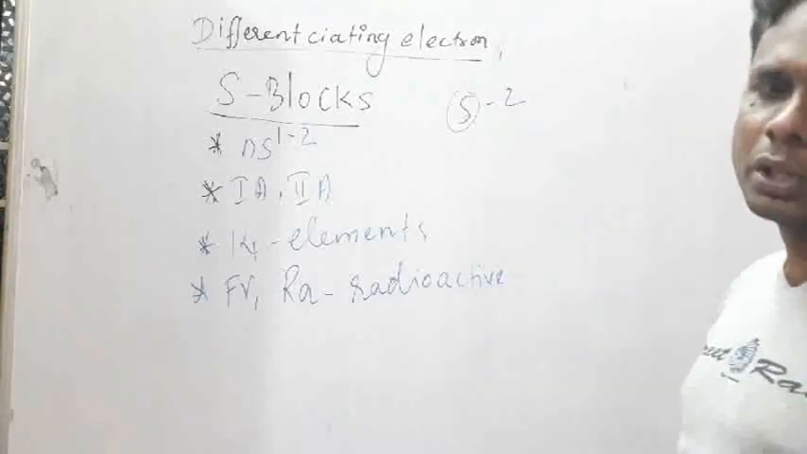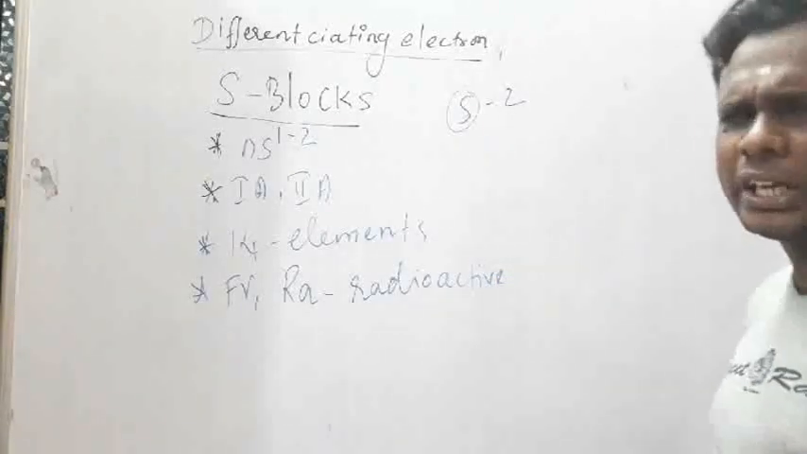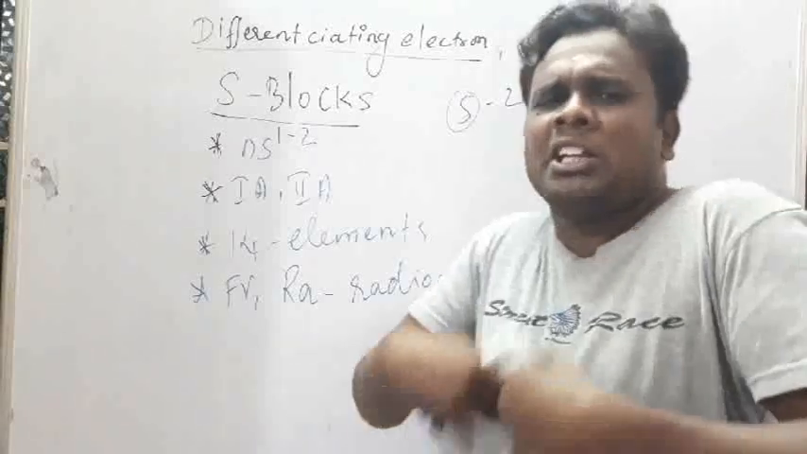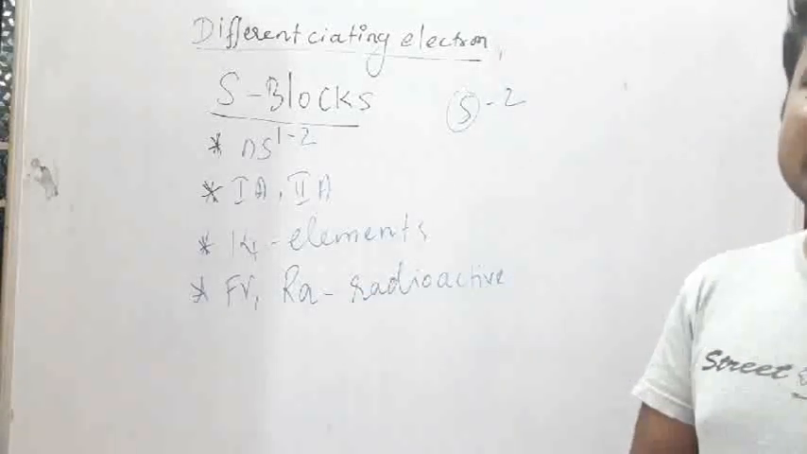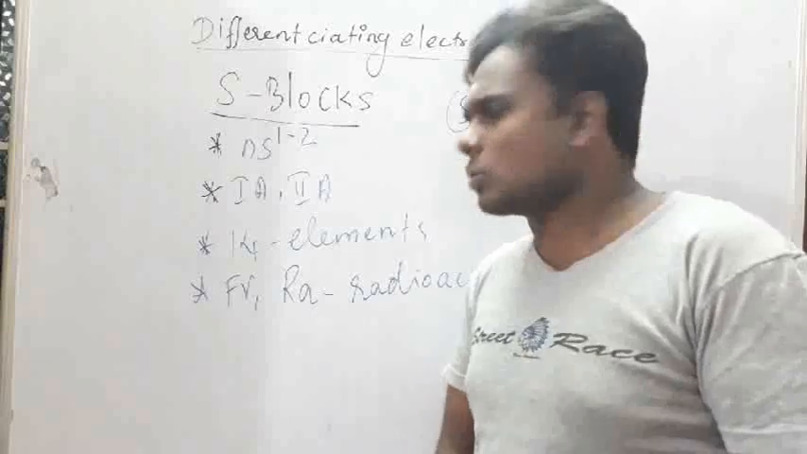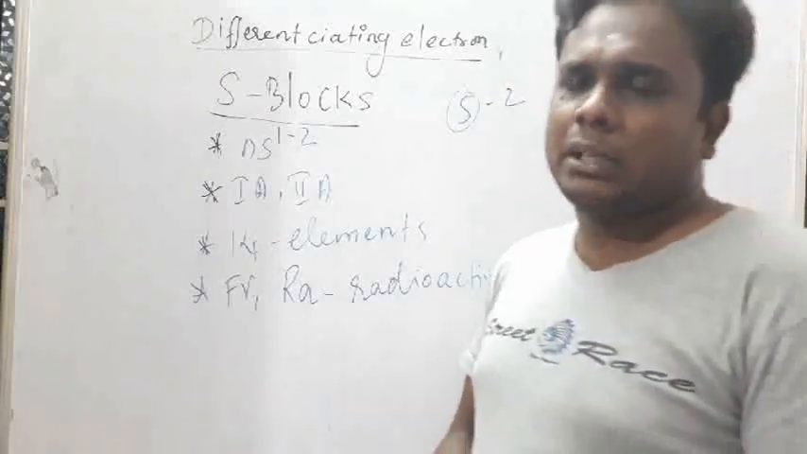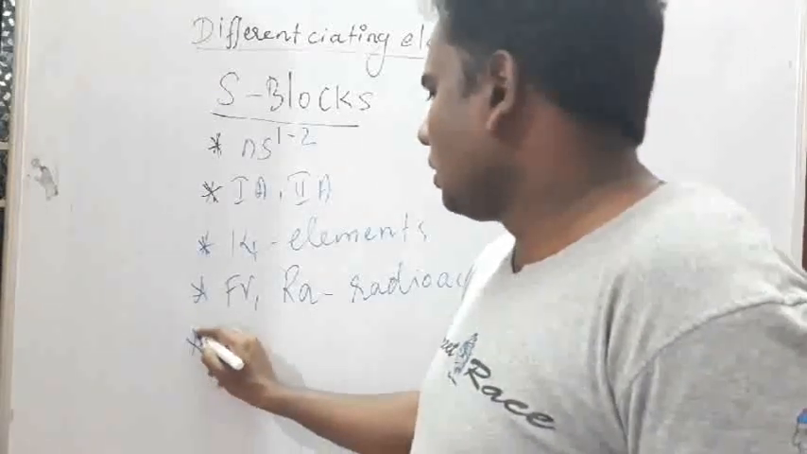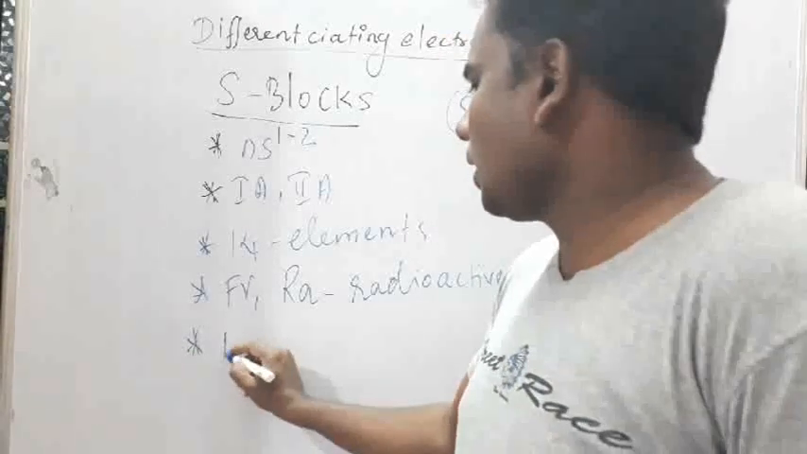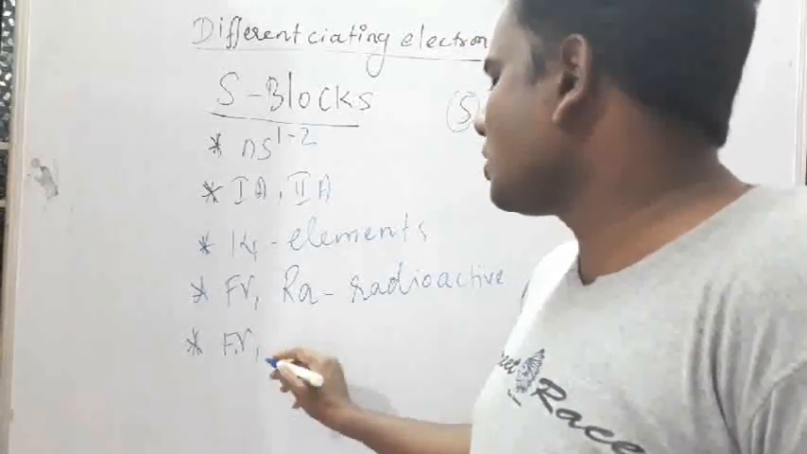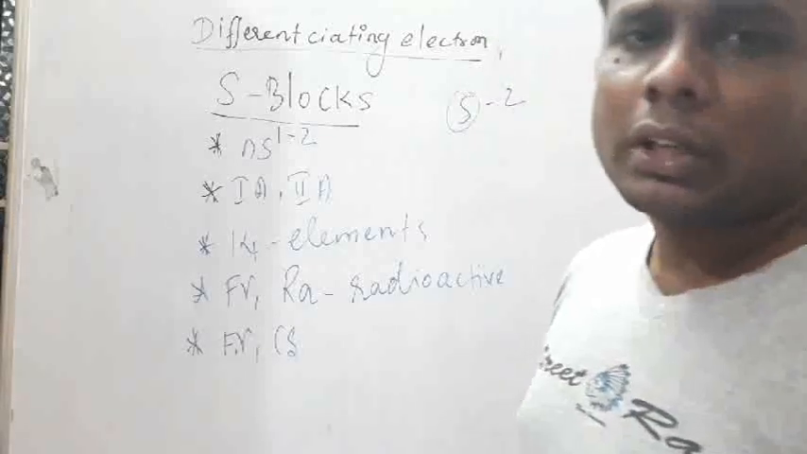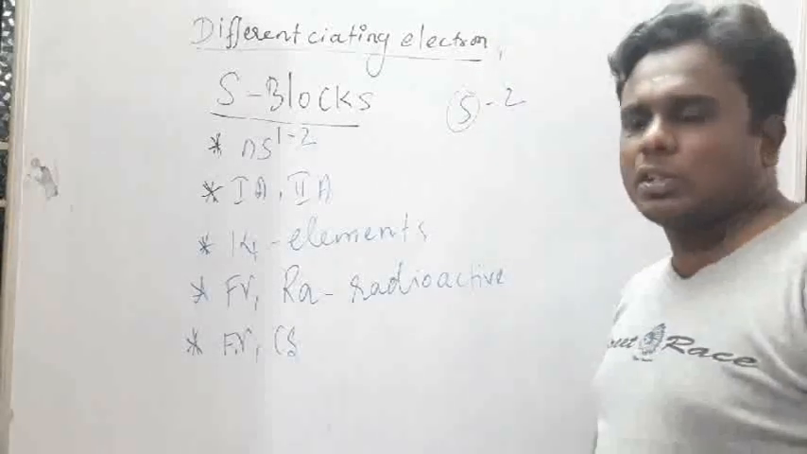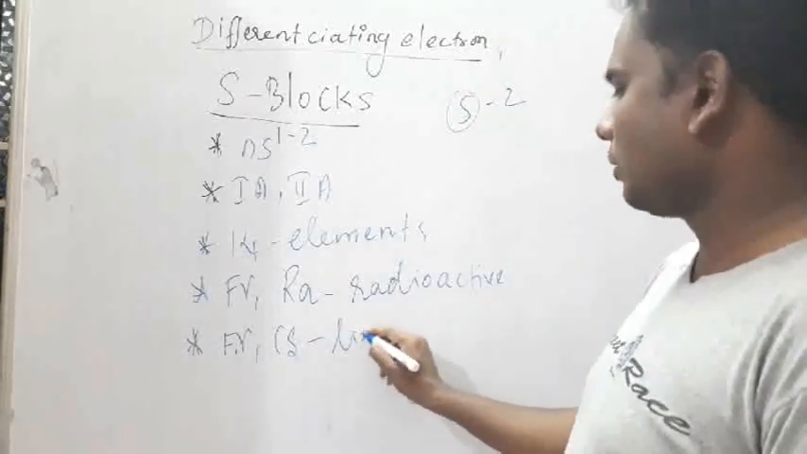Radioactive elements. What is called a radioactive element? A radioactive element means the element which is emitting the radiation. The element which is emitting the radiation is called a radioactive element. Then, if we take francium and cesium, actually they are liquid.